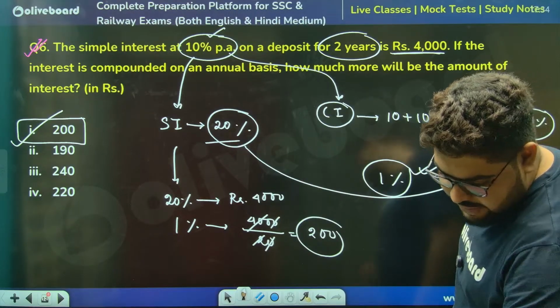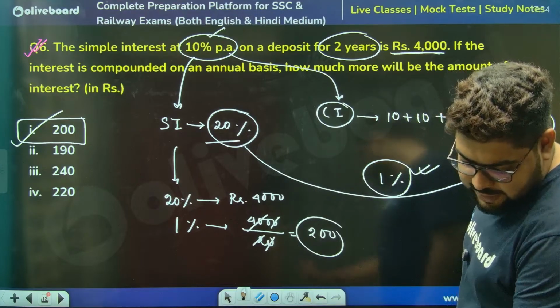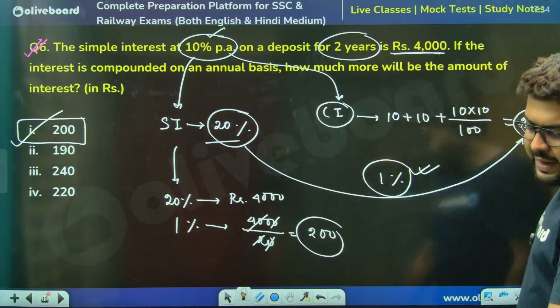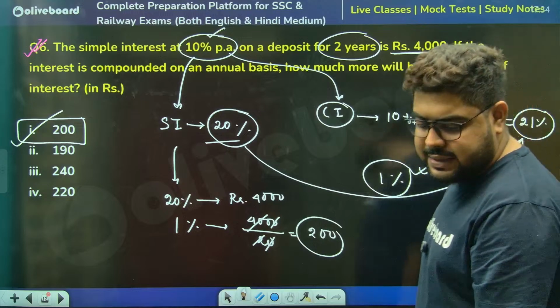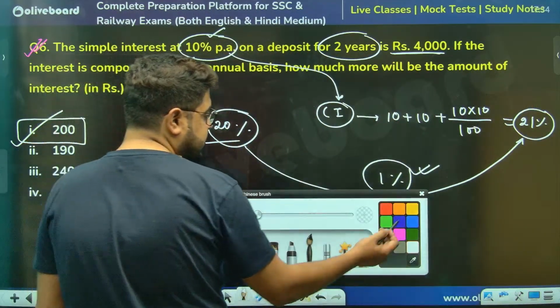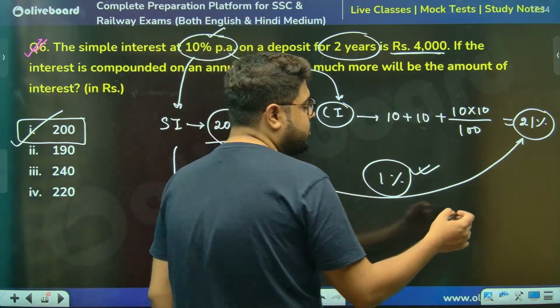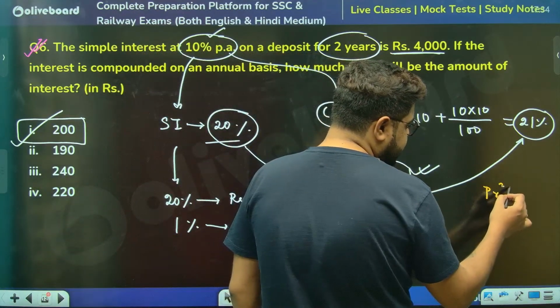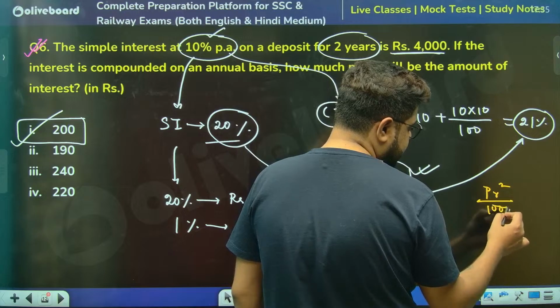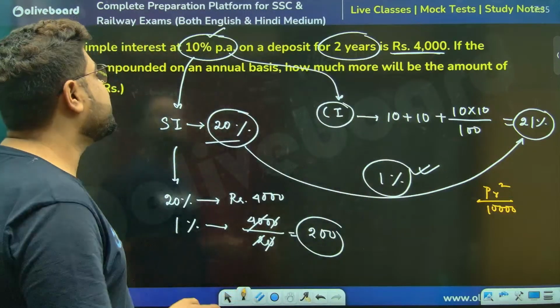Everyone clear, sir? Everybody clear? Now another way, let me show you, sir. Another way you can think, sir. For 2 years CI and SI, the difference formula was PR square by 10,000. So that also you can use.